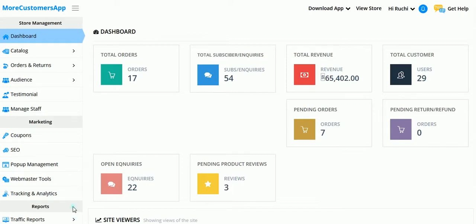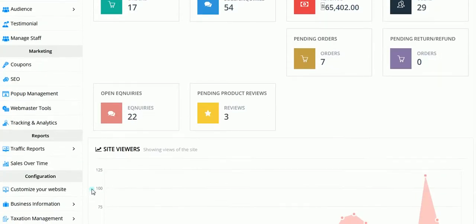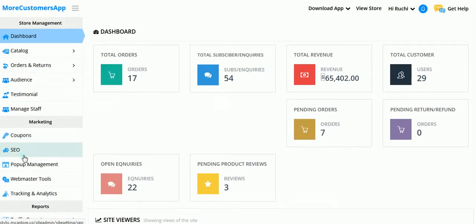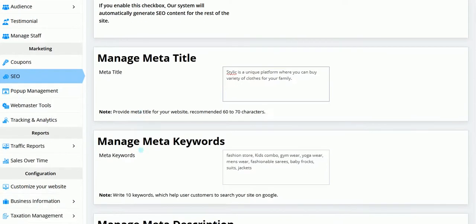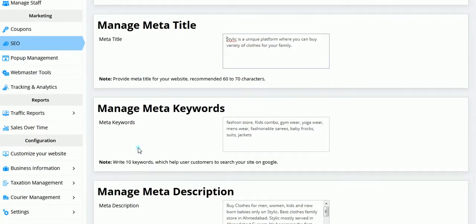Now you would have seen in MCA, like in More Customers app, we have SEO. You can do it on three levels. First is site level, second is category level, and third one is on product level. So first I will show you how you can do it on site level. Just go to the SEO tab under marketing, click over here. Now here you can see manage meta title, manage meta keywords, and manage meta description.